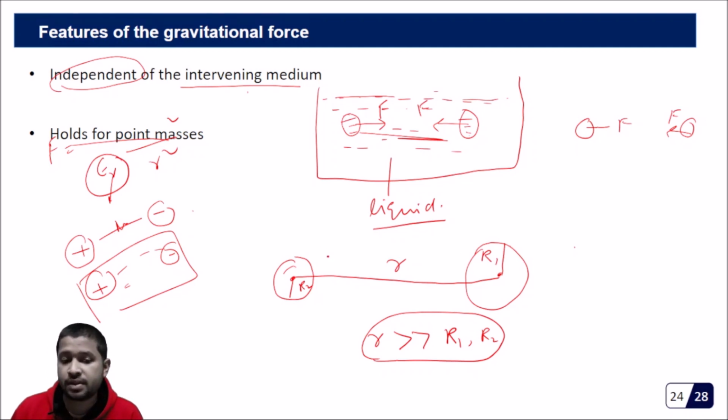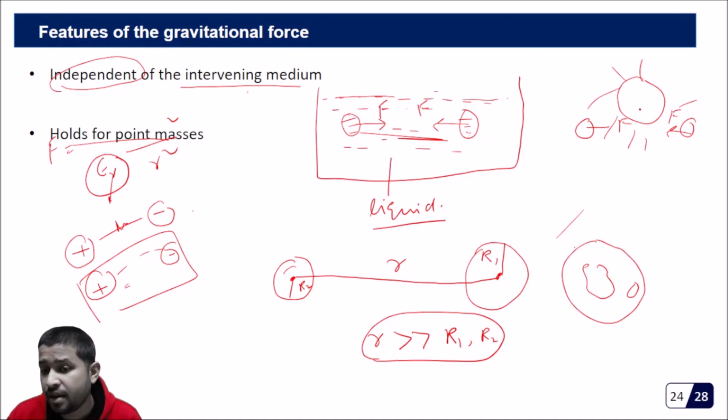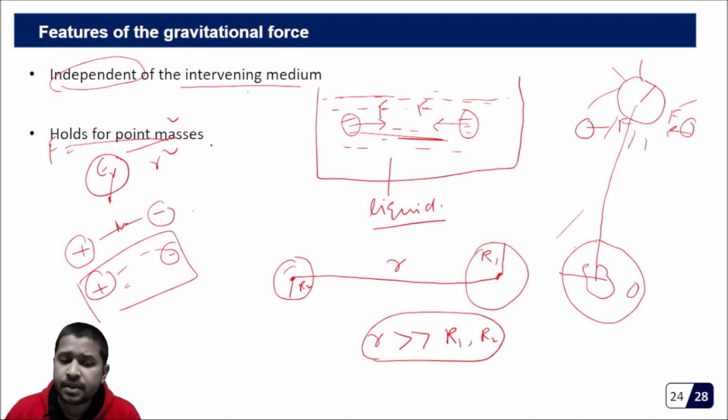So for gravitation, we have seen that it is ideally for point masses, but even if they are not point masses, it holds. For example, the earth is not a point mass. If this is the sun and this is the earth, they are not point masses, but we can explain their motion by gravity. Why? Because the radius of the sun or the radius of the earth is very small compared to the distance between the earth and the sun. So that's what we practically mean by the concept of point masses.